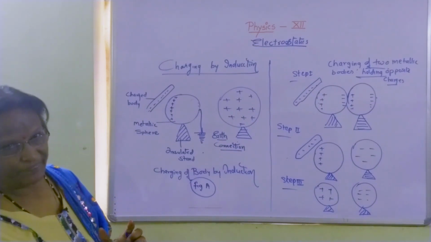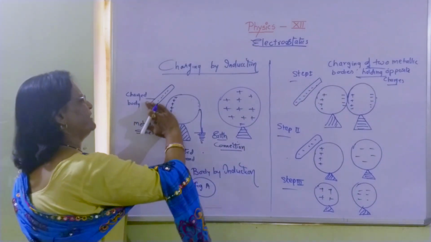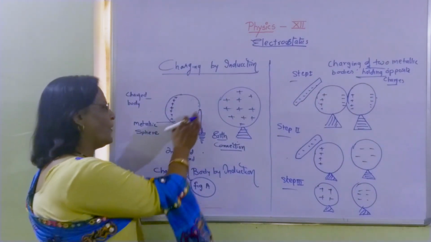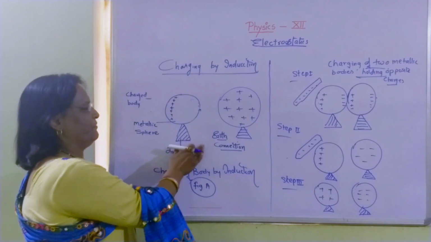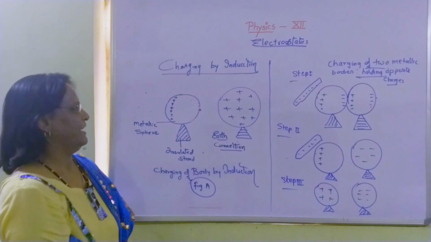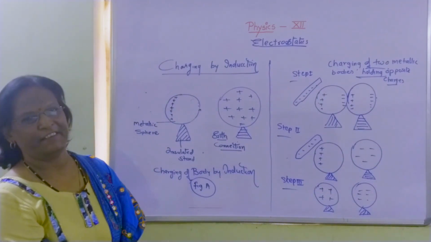Next step, what will we do? We will remove this charged body also. First we will remove the earth connection, then we will remove the charged body. Now on this metallic sphere, only positive charges are left.